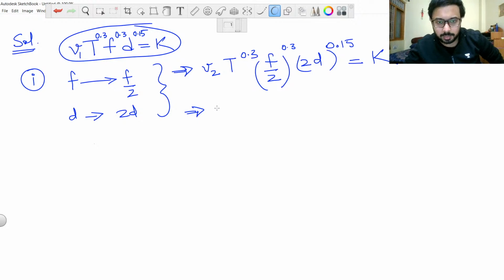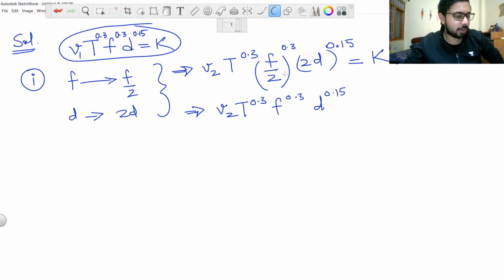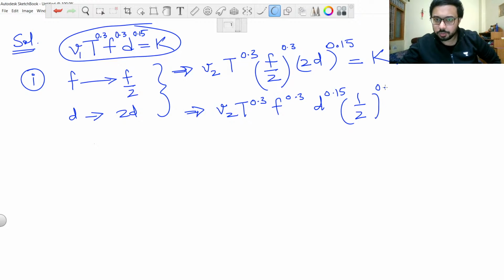So simply we will write it as V2 T^0.3 F^0.3 D^0.15, and after that what we have left is 1 by 2 raised to the power 0.3, 2 raised to the power 0.15. This is from here.